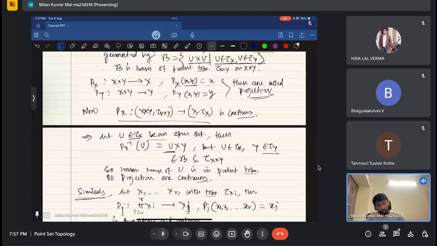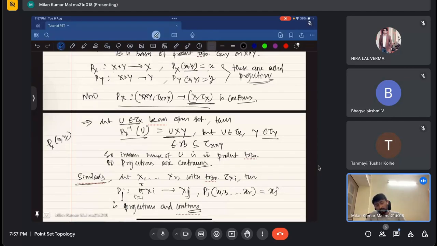Let U be an open set in tau X, right? So that means the inverse image of that set is U cross Y. Now, the question is why the inverse image of that set is U cross Y. Because it is very clear how p_X is defined. p_X maps (x, y) to x only.